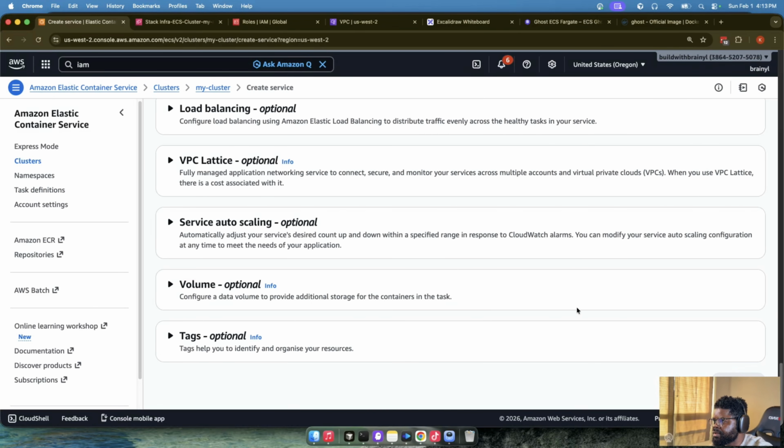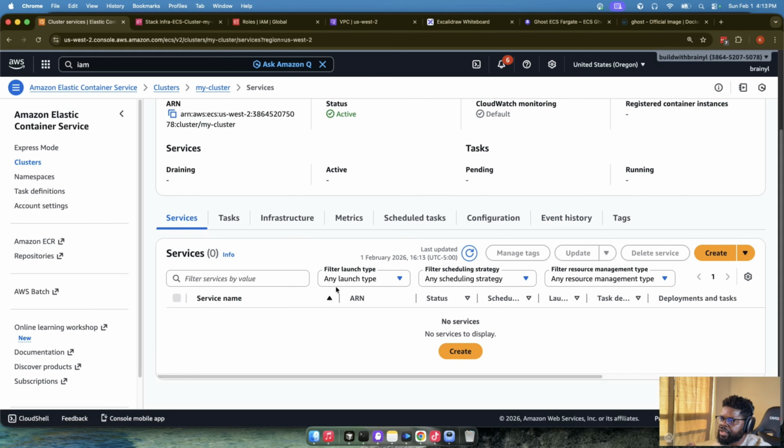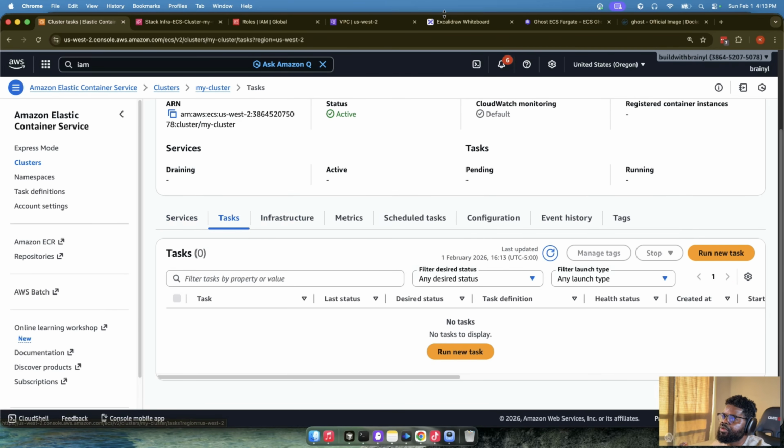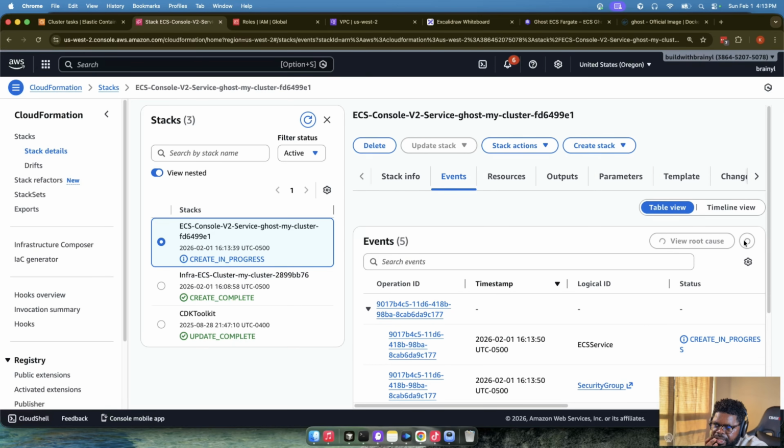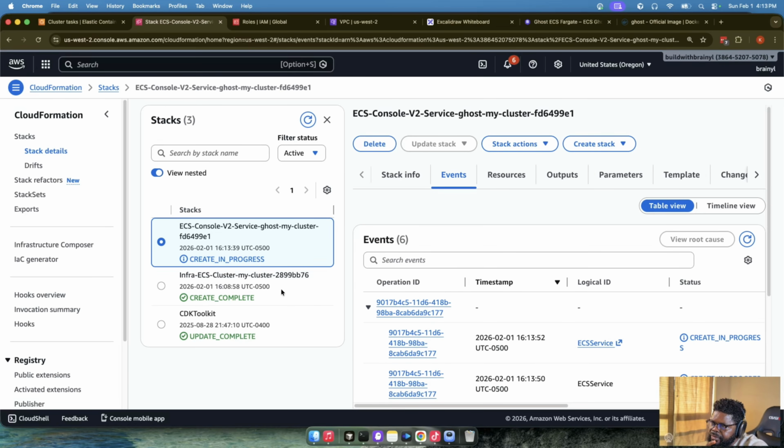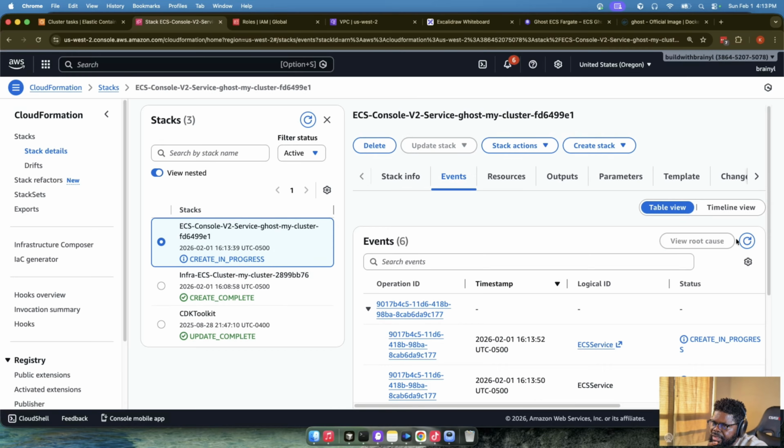So once we have that, we'll create the service. So we'll refresh. Let's see. A service is going to be created. I think it uses CloudFormation. So if you refresh this place, you see a service is creating. So let's give it some time. Let's allow it to create and see. If this goes well, that means the service has been created, right?